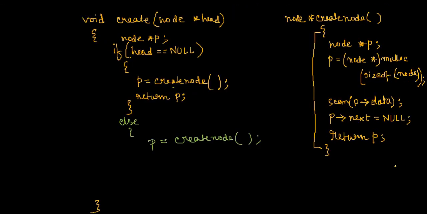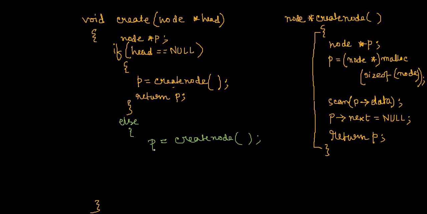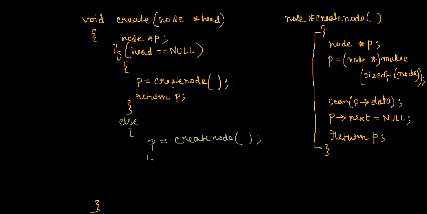So what job is basically left? After returning back over here, once the new node is created, you have to write a while loop. By the way, here you should write one more pointer, that is pointer t. You should declare t as equal to head.